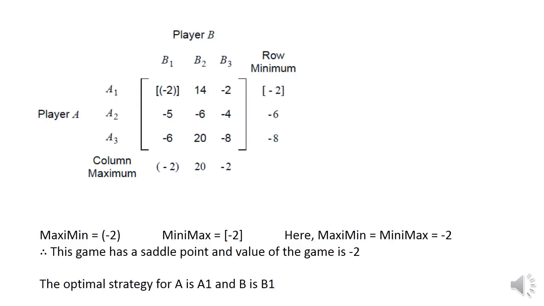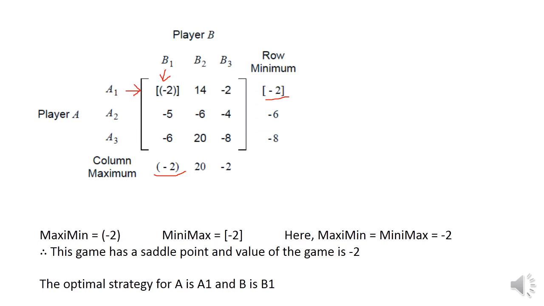So in summary, we can say that this is the maximin, this is the minimax. We can see that both are equal. So A1 is the optimal strategy for player A, B1 is the optimal strategy for player B. Also you can observe that another saddle point exists here.